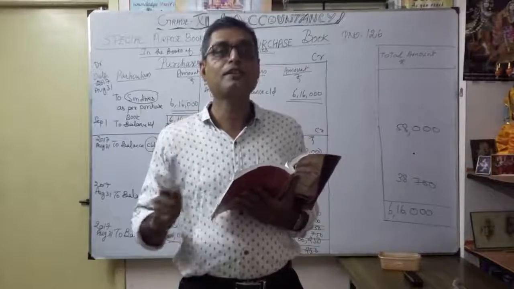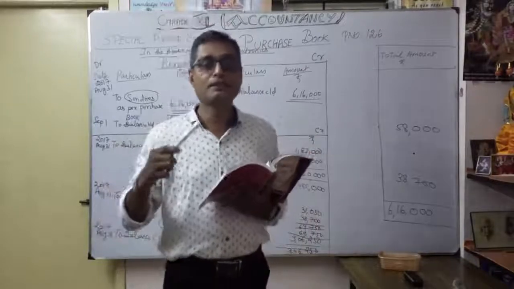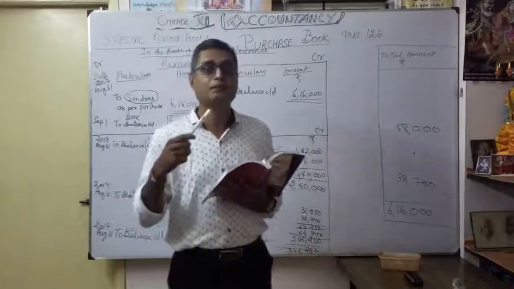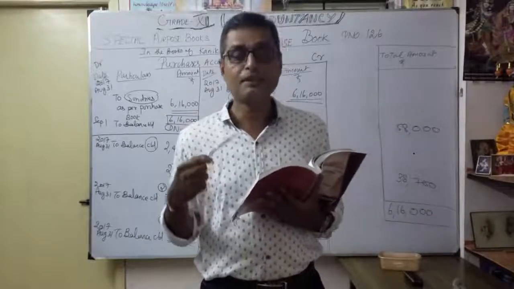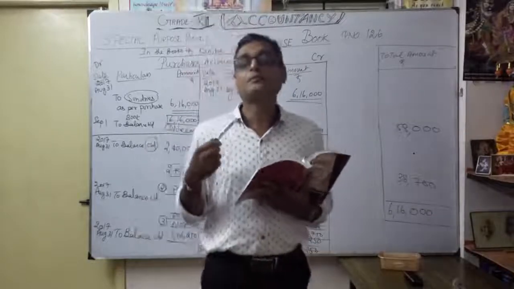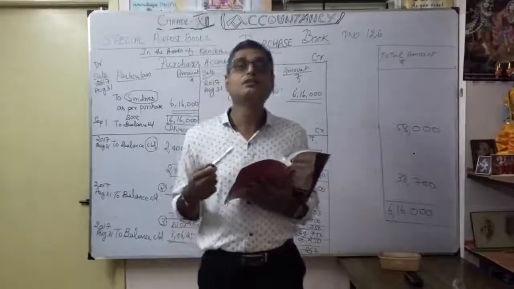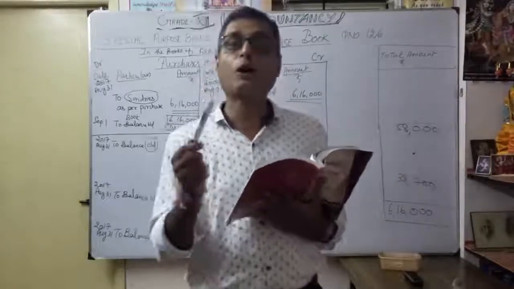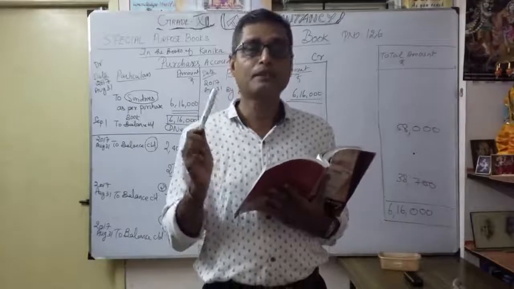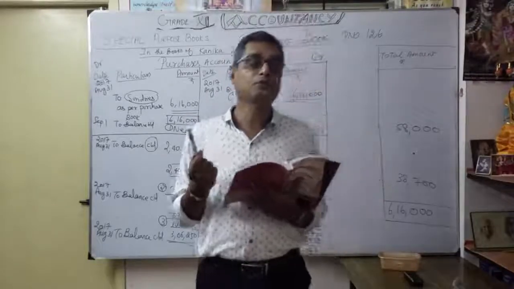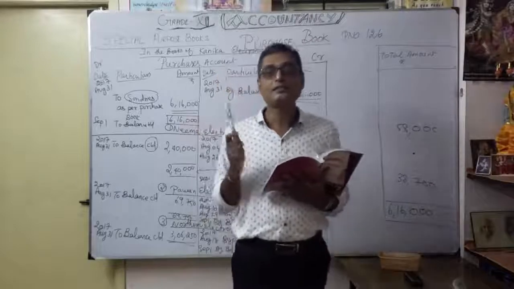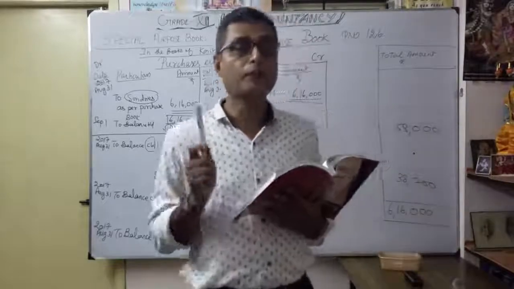Only the business dealing with purchases you have to enter in the purchase book, not assets. Then any cash purchases, thereafter any cash purchase of stationery or stationery for office use. That is very important. Maybe a credit purchase of stationery, especially for office use, you do not enter in the purchase book. That point you keep in your mind.